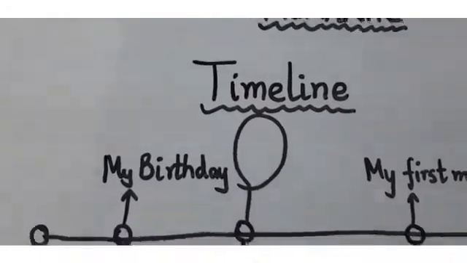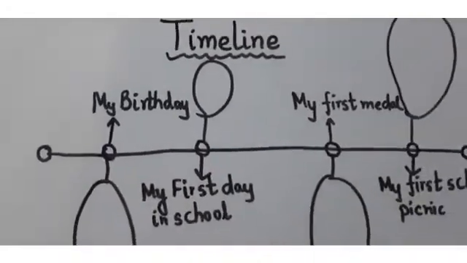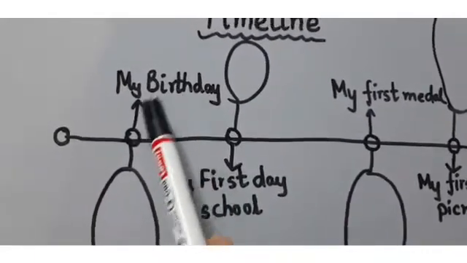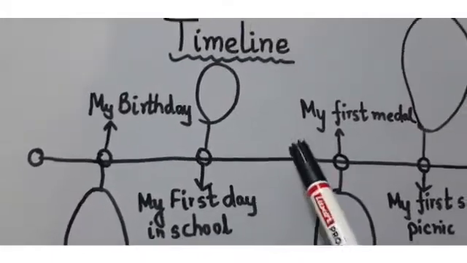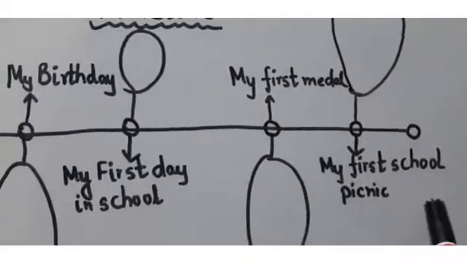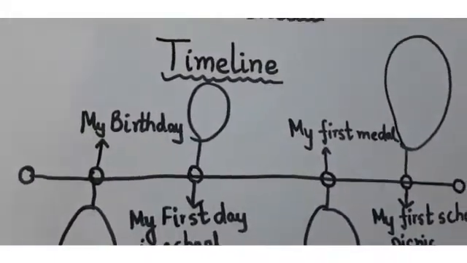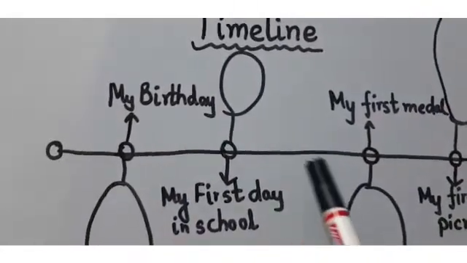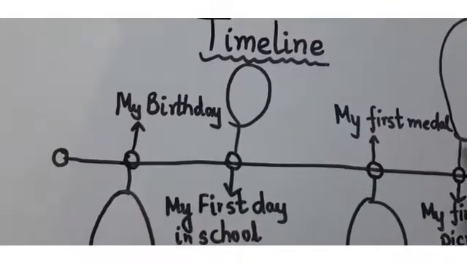Okay, now how to create a timeline? Just look at this picture. First of all, make a list, like my birthday, my first day in school, my first medal, my first school picnic. These are the events. Okay, you can add your own events. After that, draw a straight line. This is the straight line drawn with the help of a ruler.